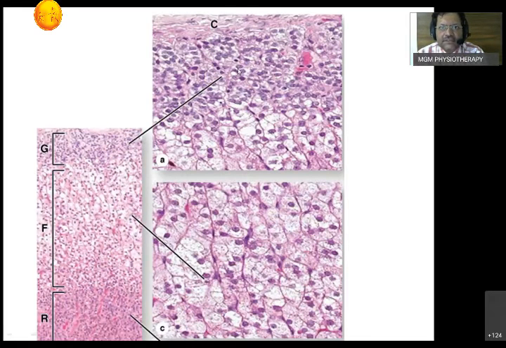Now we have seen the first slide, that is zona glomerulosa. Now next below, can you see the cells are different? They are arranged parallel to each other. They have a lot of vacuoles inside. The nucleus is in a central place. Cells are slightly larger, with a lot of small vacuoles, and eosinophilic in nature. So this is going to be the zona fasciculata, almost 60 to 80% of the cortex.